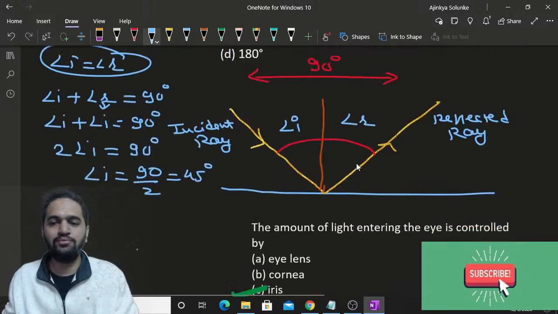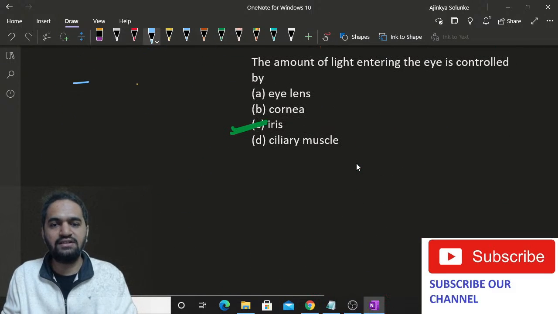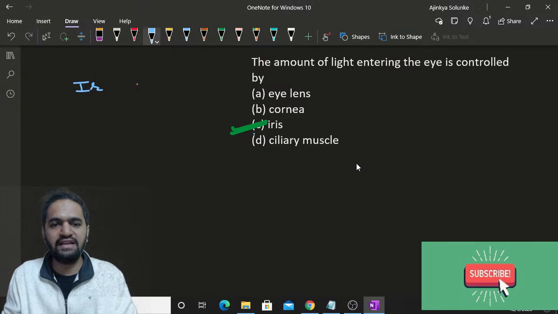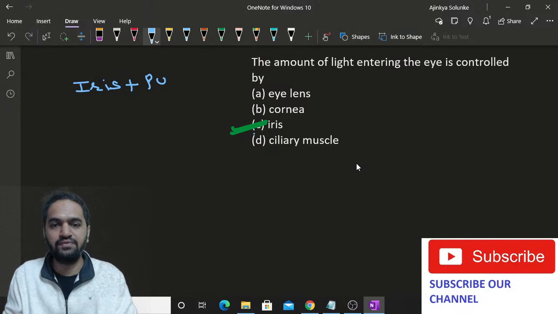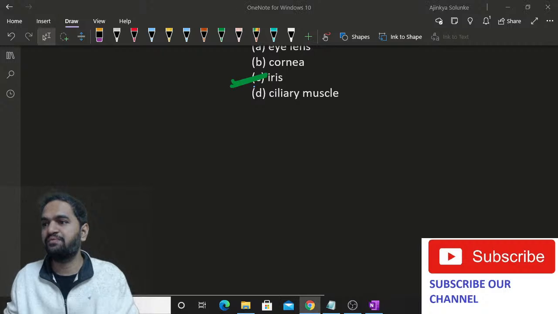Okay, but as the option pupil is not present, the option we are going to take is iris. So the correct answer is iris, but technically it is iris plus pupil. You should remember that the amount of light entering your eyes is controlled by the iris plus pupil.